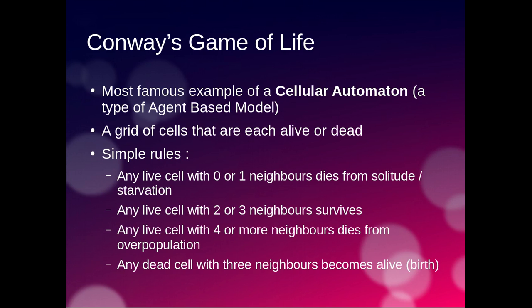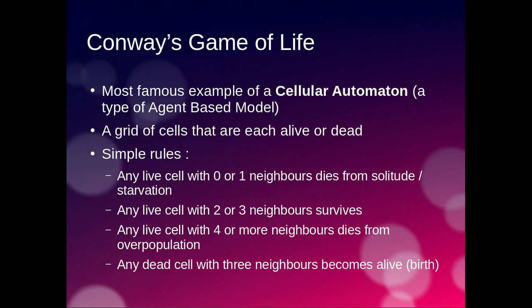The rules are that any cell that's alive in one generation and has either 0 or 1 neighbours, so looking at the 8 neighbouring cells around that cell, in the next generation will die from solitude or starvation. It doesn't have enough food or company.